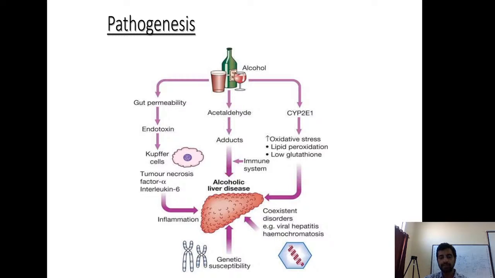This endotoxin reaches the liver, and in the liver, the Kupffer cells are activated because of the bacterial products. Kupffer cells are nothing but liver macrophages. These recognize the endotoxin that is released, they get activated and release tumor necrosis factor, interleukins, the inflammatory mediators, and all result in alcoholic hepatitis. What is hepatitis? You know, right? Inflammatory destruction of the liver with release of liver enzymes.